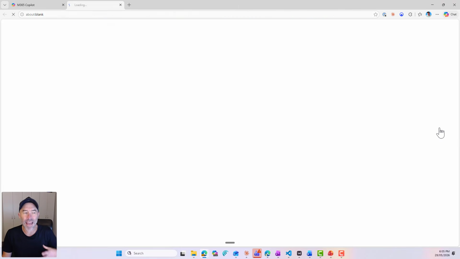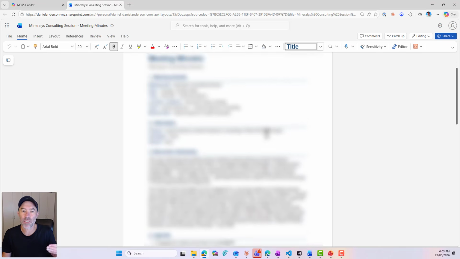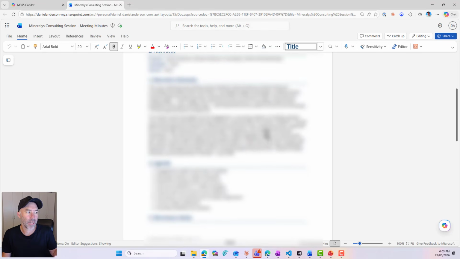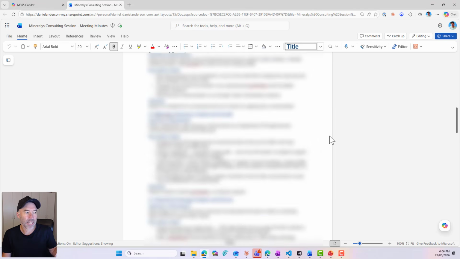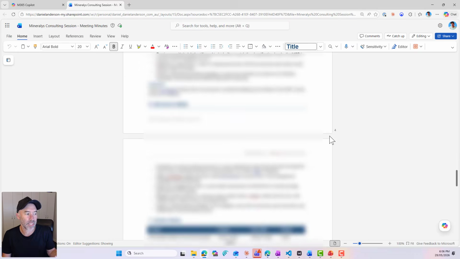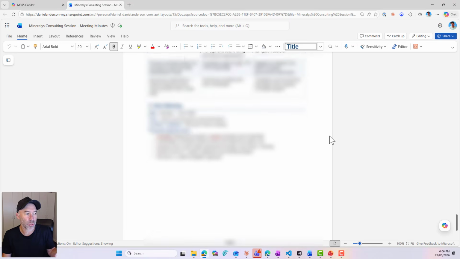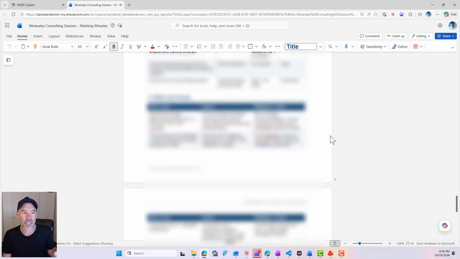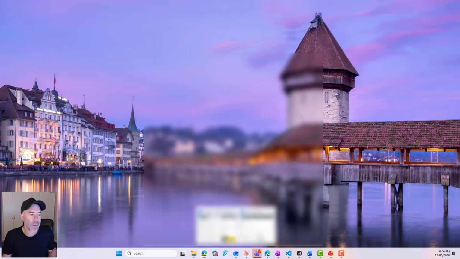Let's have a look and see what this document actually looks like. So you can see here, it follows the template that we provided. We've got our attendees, our exec summary, the agenda, all of our discussion points, the key points, the outcome of each discussion point. And if I keep scrolling down, we've got our action items table and also risks and issues and also our next meeting date. So that is all good and done and perfectly formatted and information included.